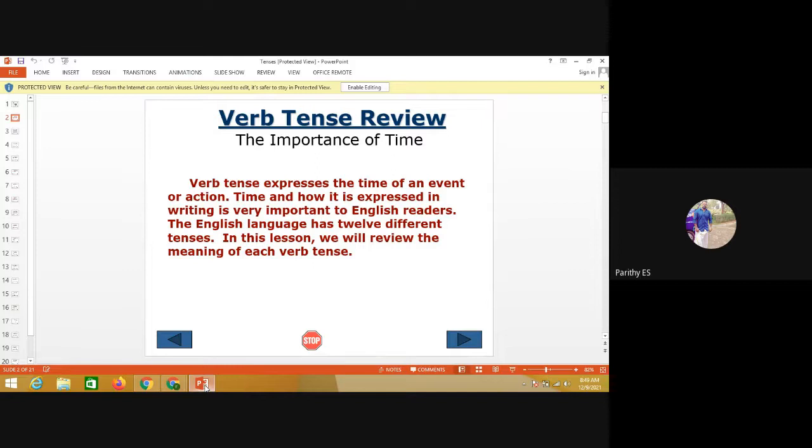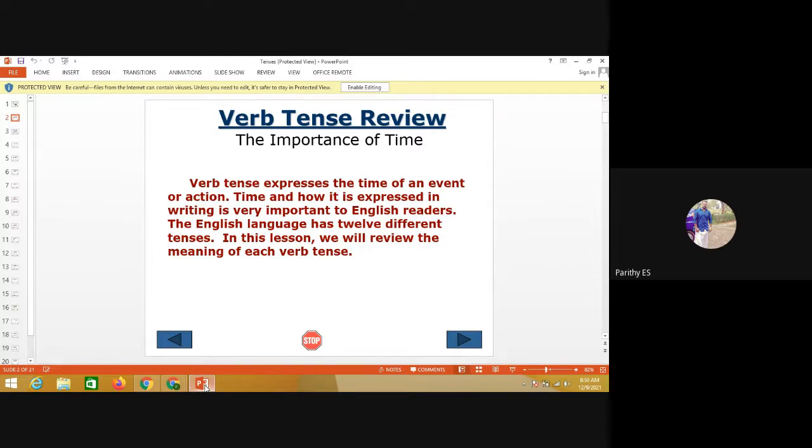So now we are going to see the rules for simple present, simple past, and simple future. For simple present, we use the verb plus s, with auxiliary verbs am, is, are. For simple past, we use the second form.